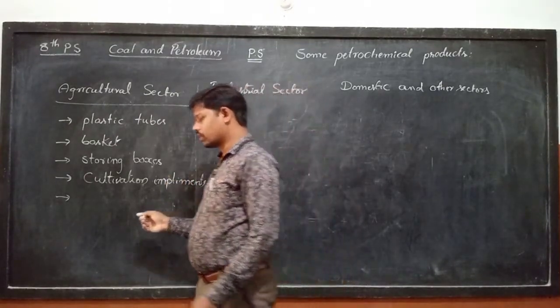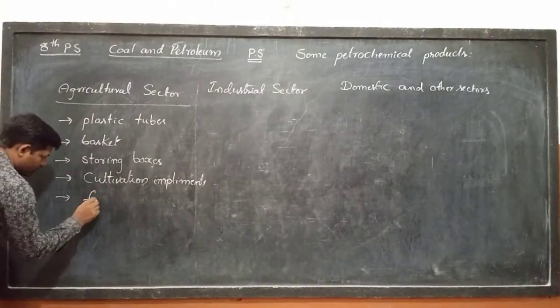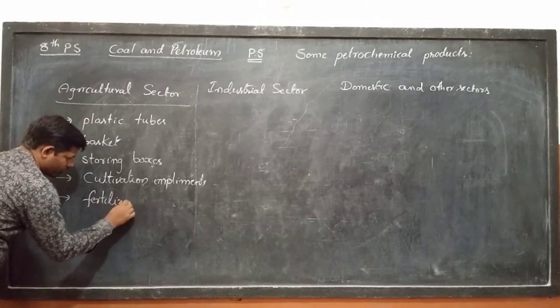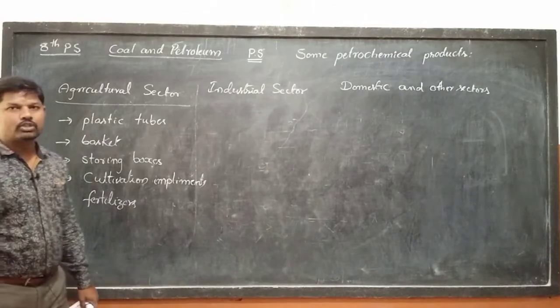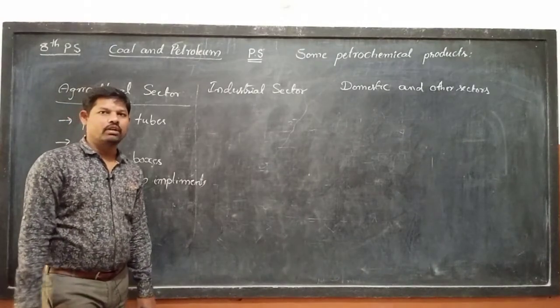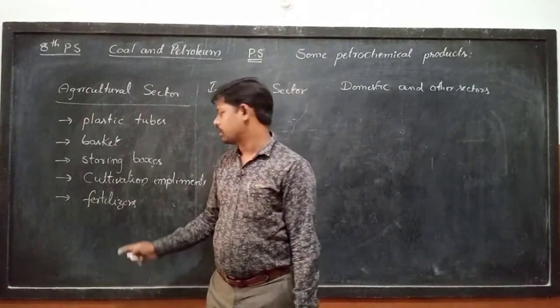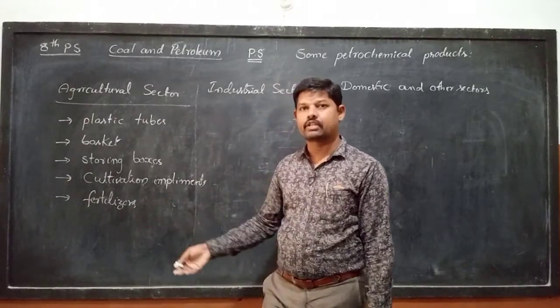And one more, the last one, fertilizers. We know that fertilizers give strength to the soil and to the crop. Fertilizers are different from pesticides.